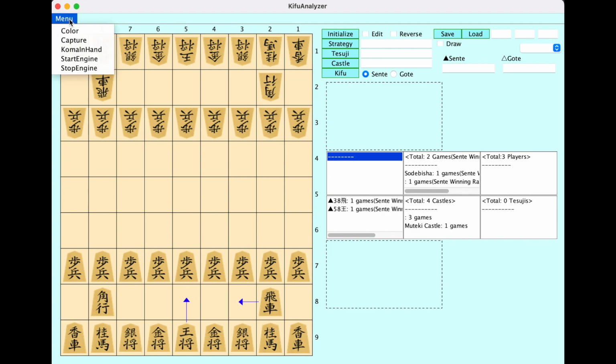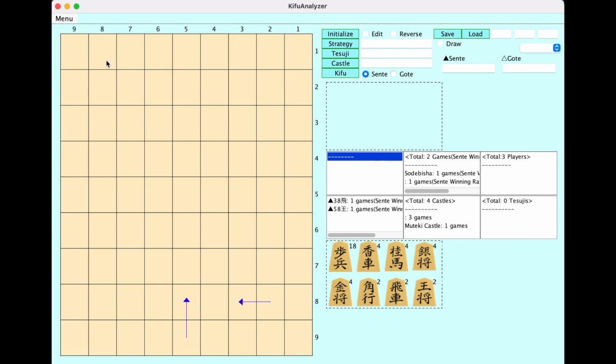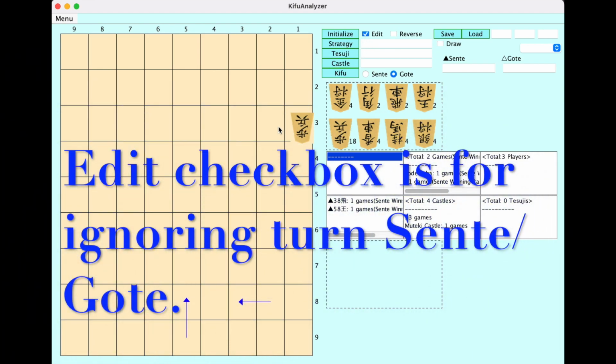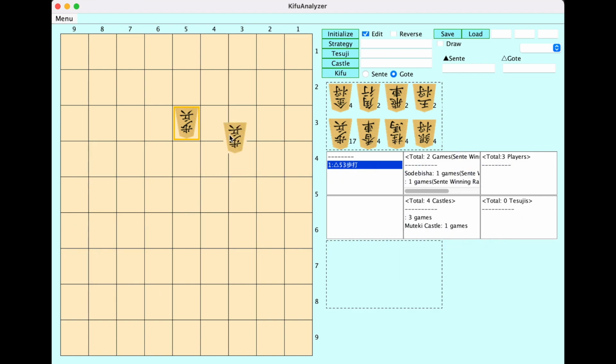And the other menu function is this one. If we want to move all the pieces in hand, it's very useful. And with this checkbox, if the checkbox is on Gote, you can move all the pieces on the Gote side, and you can create special cases. And there is a double click function to reverse a piece.